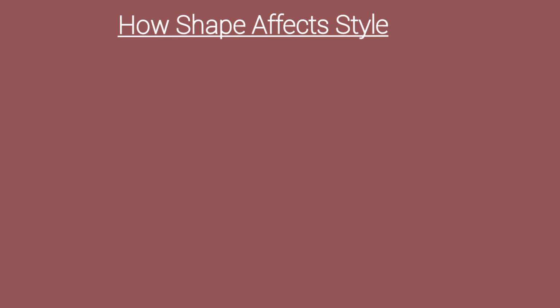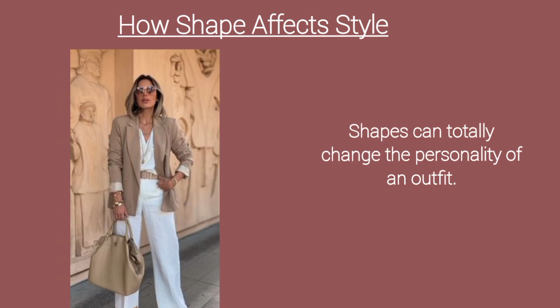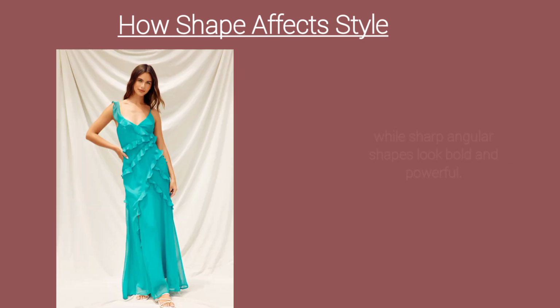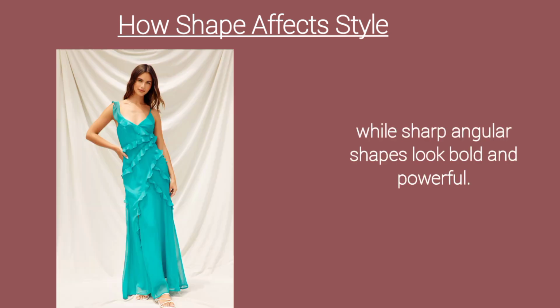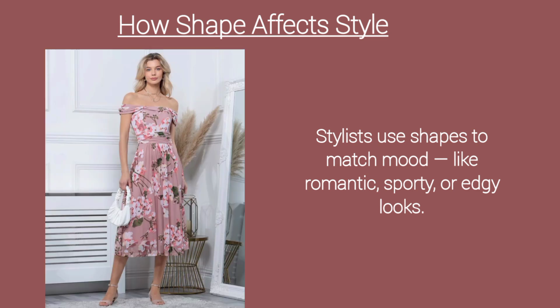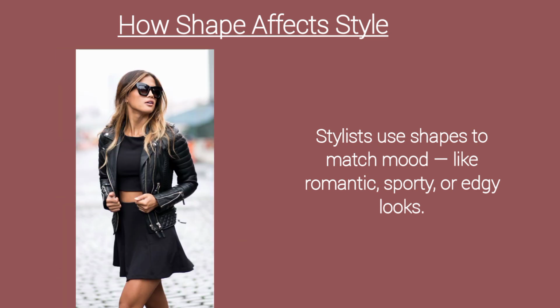How shape affects style. Shapes can totally change the personality of an outfit. Soft round shapes look friendly and gentle, while sharp angular shapes look bold and powerful. Stylists use shapes to match mood, like romantic, sporty, or edgy looks.